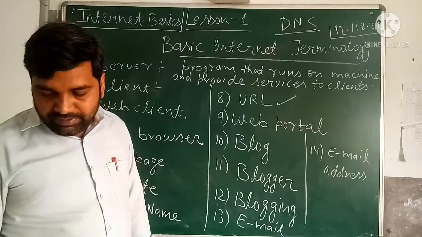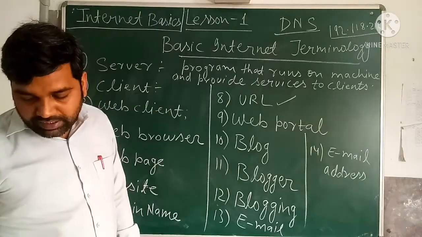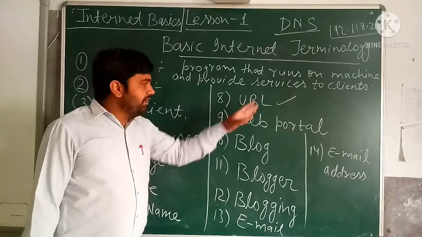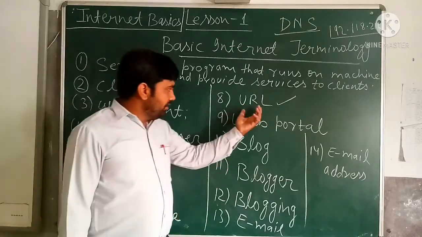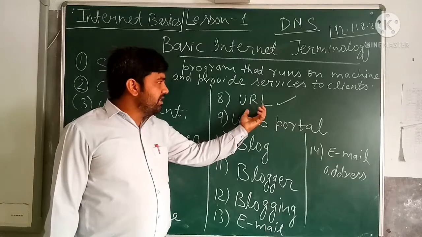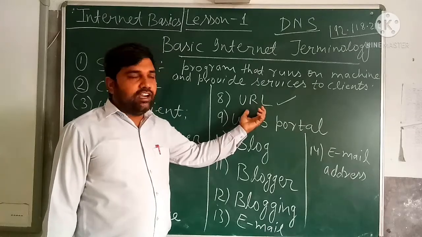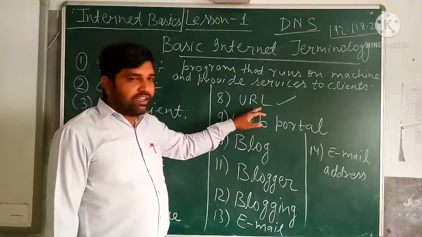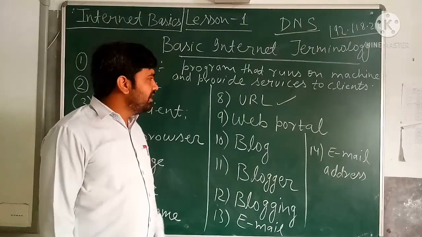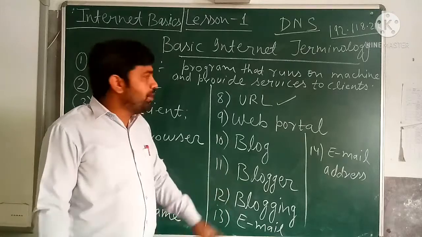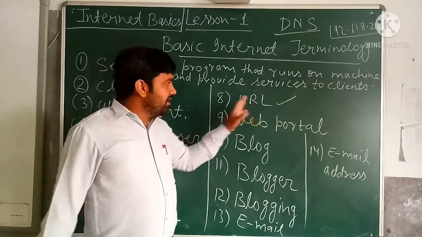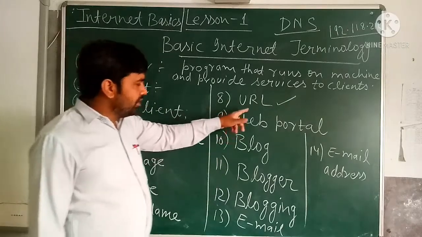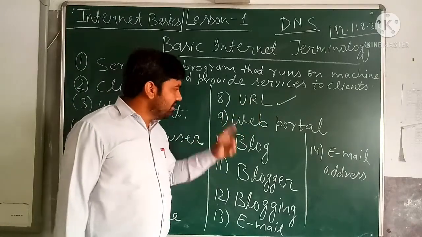So the communication between the web user and the internet resource is possible by identifying each resource on the internet in a standard manner. If it is not possible to identify a document uniquely, then there will always be a conflict. We are requesting document A, and the server will send document B. If you are asking for specific information and you are getting other information, then there is no use of such communication. So that's why, in a standard manner, uniquely we are getting the information. And the URL of each document is what? Unique.